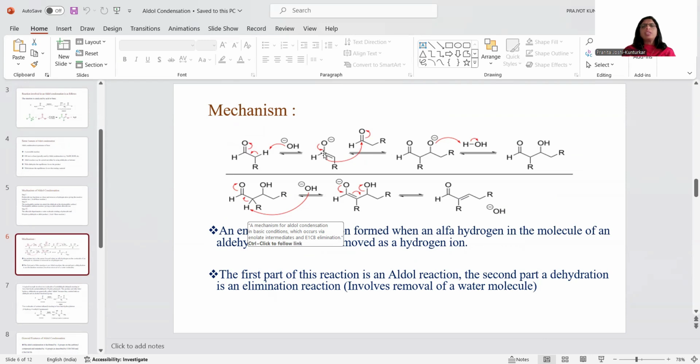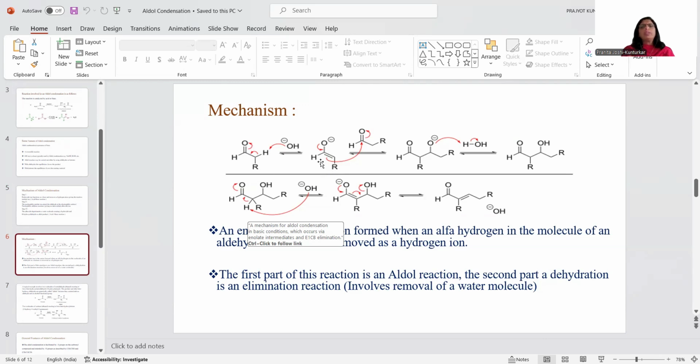And now as these electrons are coming here, this carbon double bond is going to attack the carbonyl carbon. So this is the carbonyl carbon which is acting as an electrophilic center, and this pi bond of the enolate ion is acting as a nucleophile. Now see here, when the nucleophile attacks the electrophile, there takes place bond formation between this alpha carbon and the carbonyl group of the other aldehyde. So this aldehyde. Therefore, aldol condensation is an important reaction in the formation of a carbon-carbon bond. Here takes place the formation of a new carbon bond.